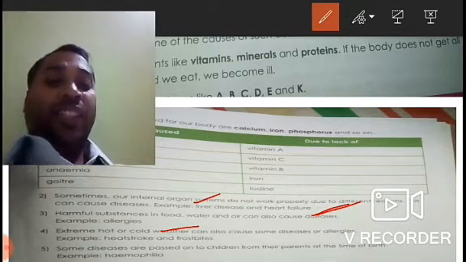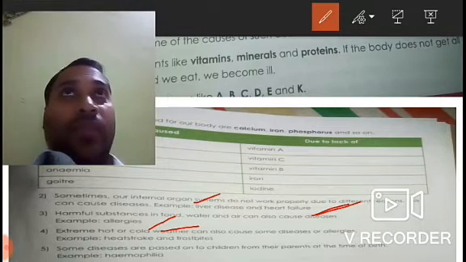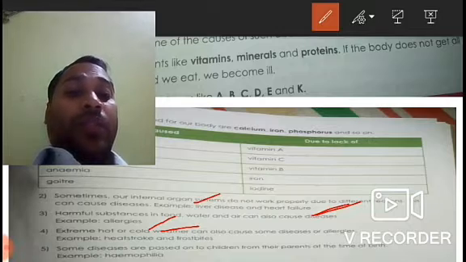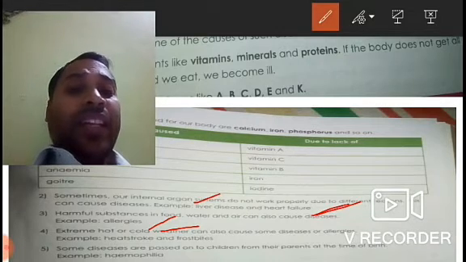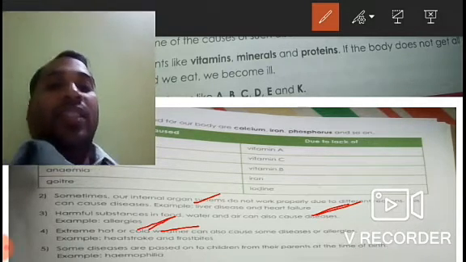Then certain allergies may also occur due to this. Even the presence of certain unhygienic things in water, food, or even in air may lead to what? Allergies.